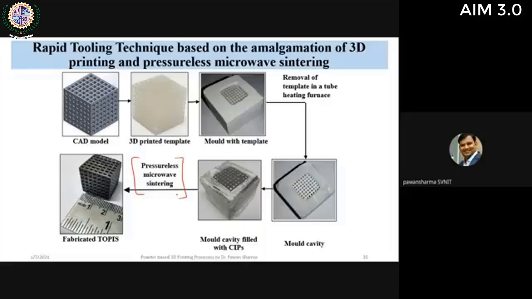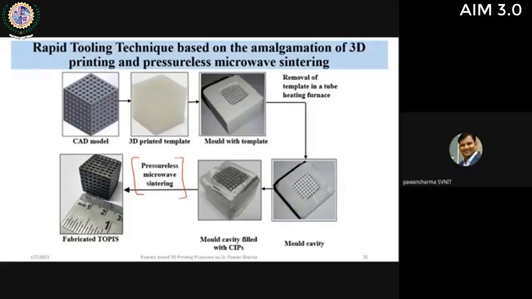But if we do compaction, we need some dies, and therefore we cannot fabricate complex shapes like a metal foam if we are using a die. So I developed a specific pressureless microwave sintering process technique, and you can see this is the final part fabrication. This is a metal part that has been fabricated. You can compare it; the comparison I have also done. This technology hardly cost us around 12 or 15 lakhs.